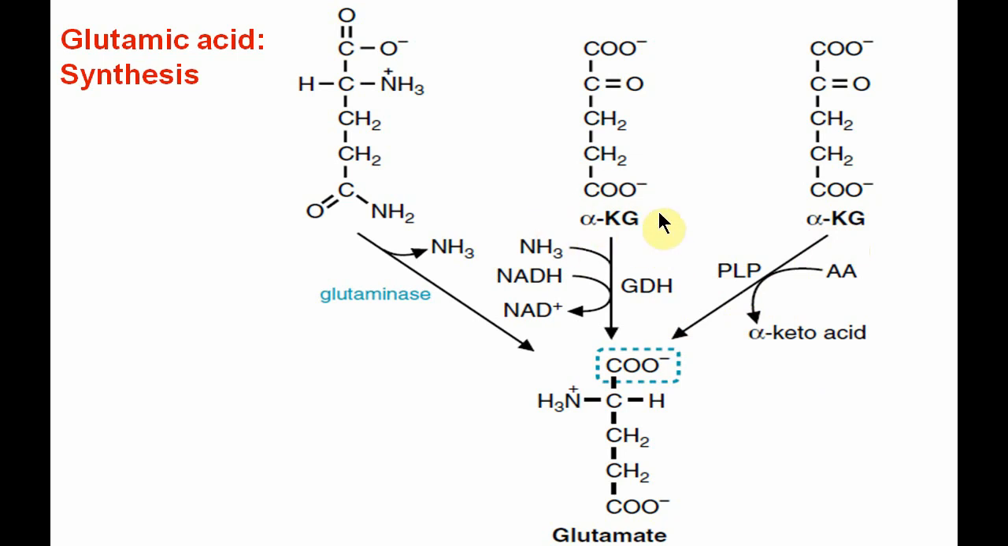Another reaction in which glutamate is formed from alpha ketoglutarate is by the enzyme glutamate dehydrogenase, that is the reductive amination, where ammonia is added and reductive power is provided by NADH to synthesize the glutamate. And third, it is derived from glutamine by the enzyme glutaminase. Here the ammonia is removed and glutamate is formed. So by these three ways glutamate is synthesized.